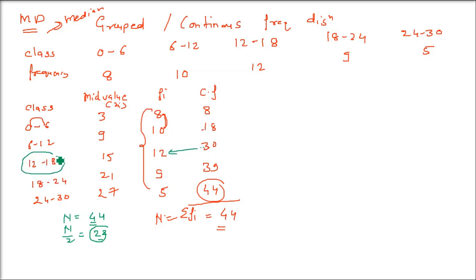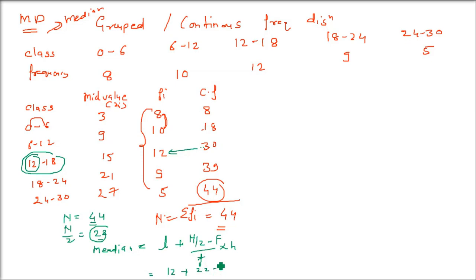What is the class here? This 30 lies in the class 12 to 18. So for the median, the formula is l plus (N by 2 minus F) divided by small f, into h. First of all, this small l is the lower limit of this class, 12. Take this 12 plus N by 2; 44 is there, so 44 by 2 is 22. So already it is 22, just write 22.